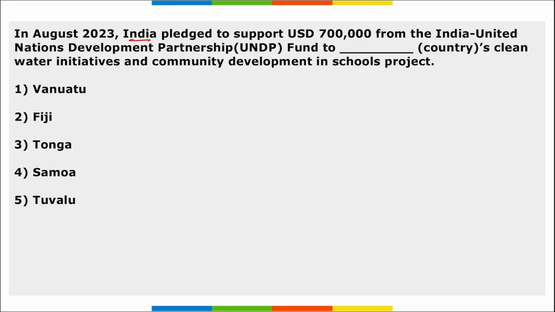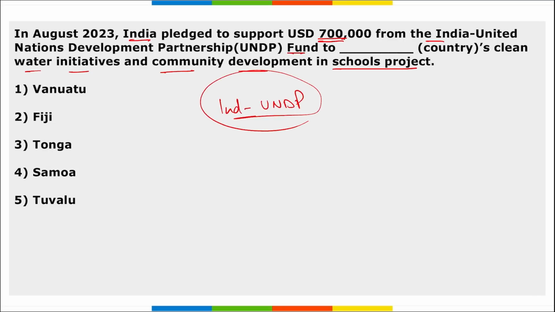Next, India pledged to support 700,000 US dollars from the India UNDP Fund to Tuvalu's clean water initiative and community development in school project. So remember, India and UNDP recently started this fund and it was to help various countries. So under this fund only, India has pledged 700,000 US dollars, correct, under this India UNDP fund.